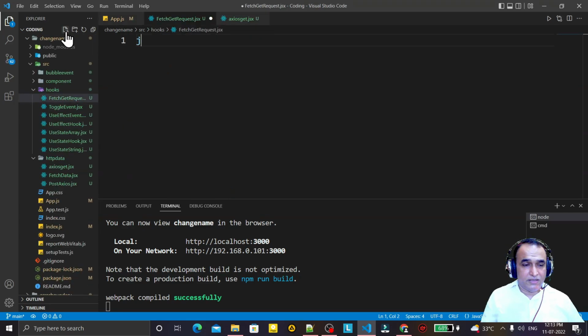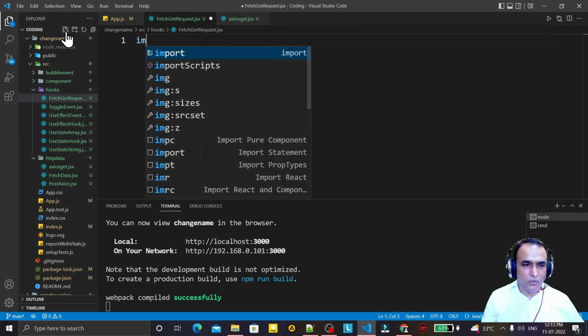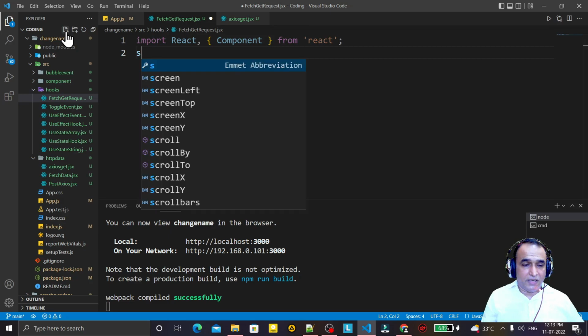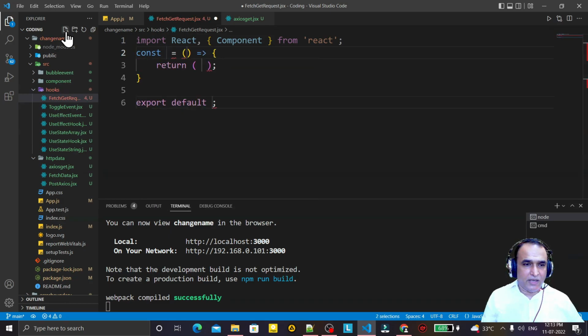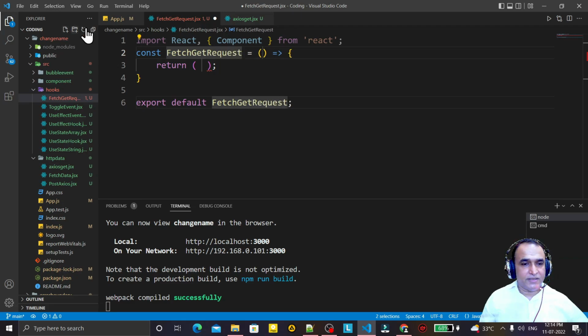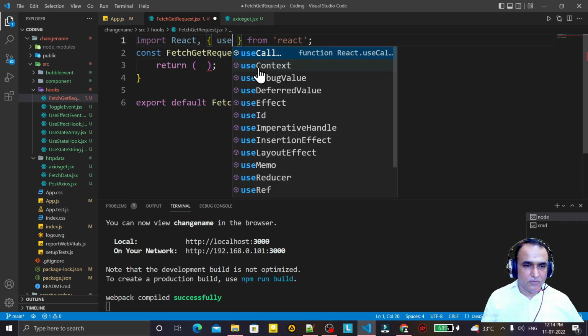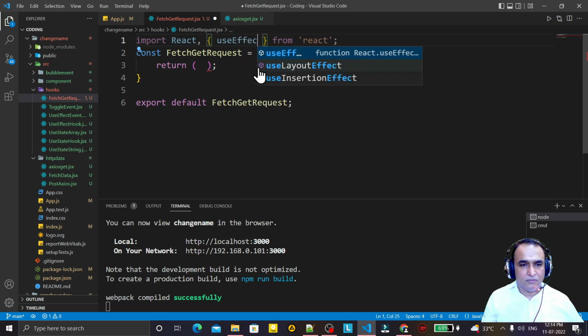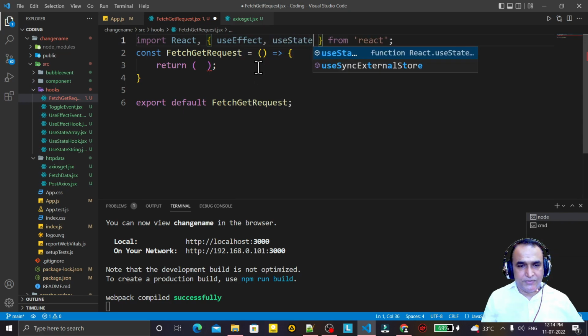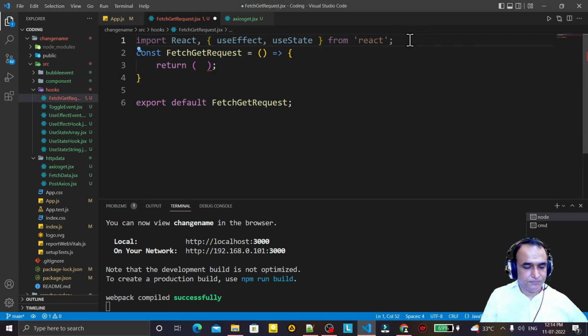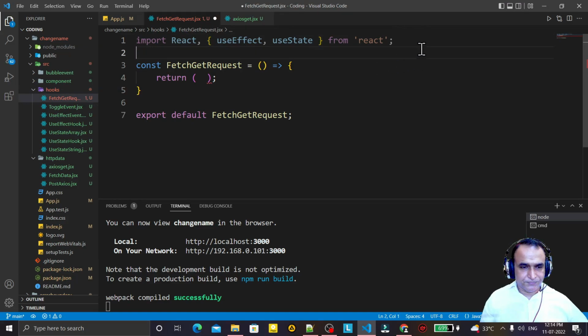Here I just import and I say sfc, functional component, and I give the name fetch get request like this, and I convert this to use useEffect and useState like this. Remember? So one thing we have done.